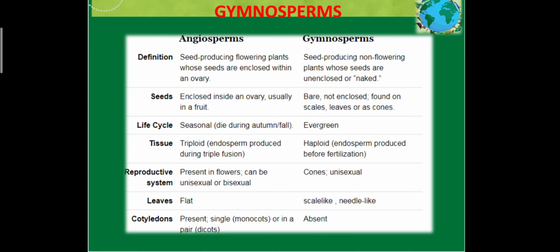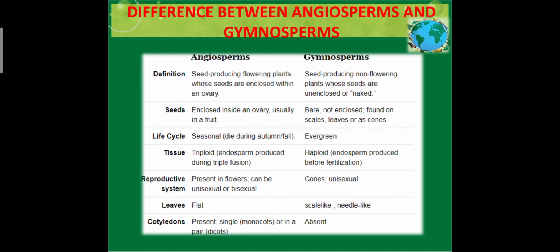If we talk about cotyledons, cotyledon means the seed, the seed that is formed either in a single form or from two halves. Like the mango stone is a single form, the jamun seed is a single form, and at the same place chana is made of two halves, rajma, kidney bean, which is formed of two seeds. So monocot means single form, and dicot means rajma and chana, two forms. So in angiosperms cotyledons are present in single form or in a paired form, but in gymnosperms cotyledons are absent.